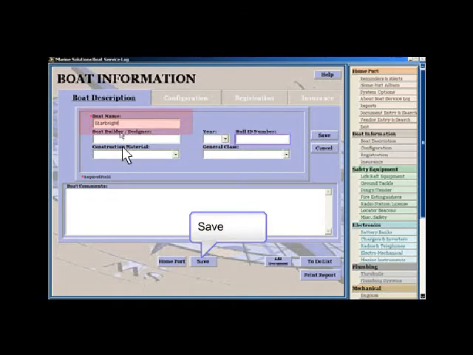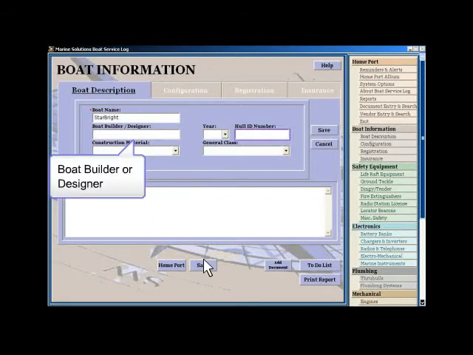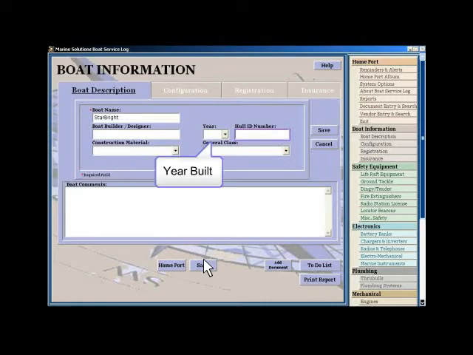Enter a boat name and save it. This activates all the other functions of the system. The remaining fields can be entered now or as the data becomes available. The fields consist of the builder or designer, construction material, the year the boat was built, the hull identification, and the general class of the boat.